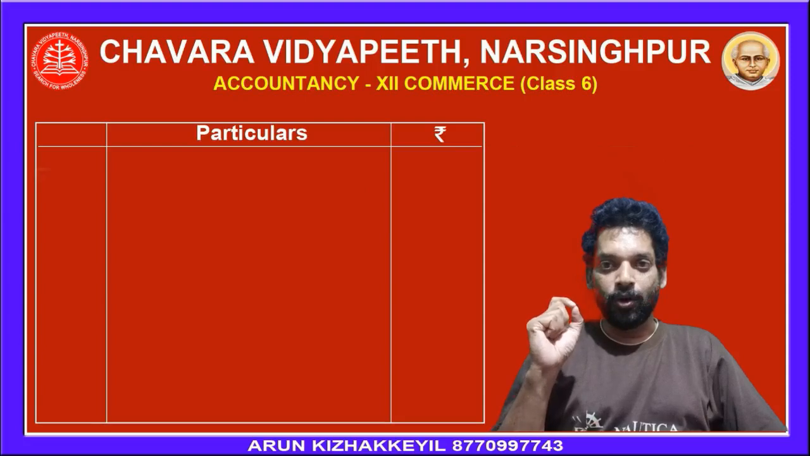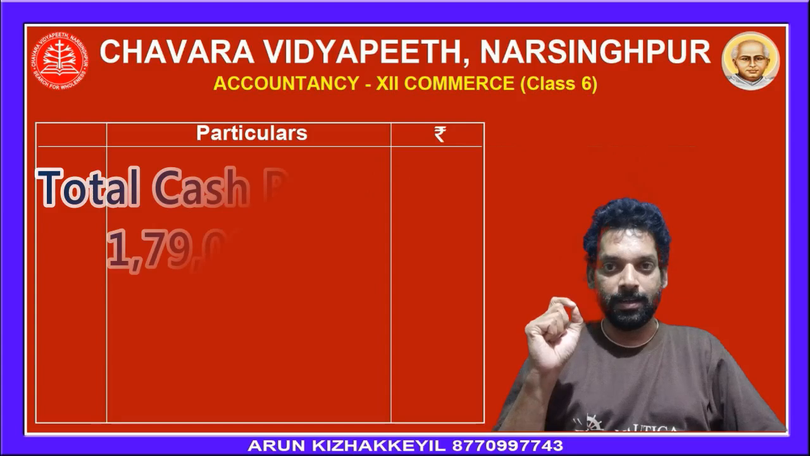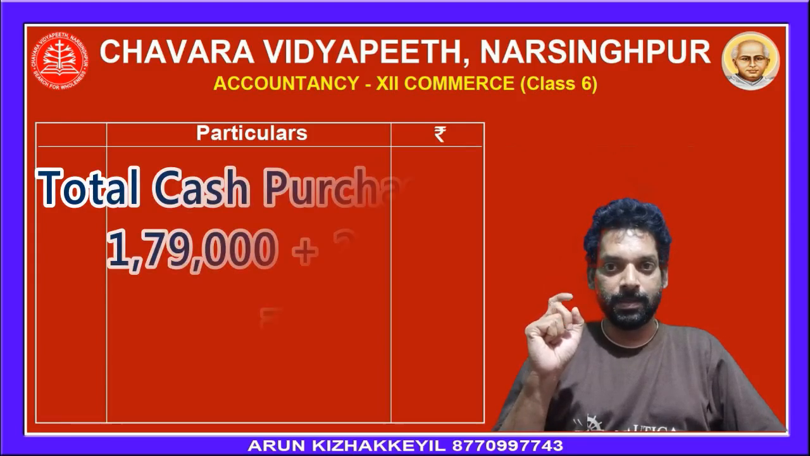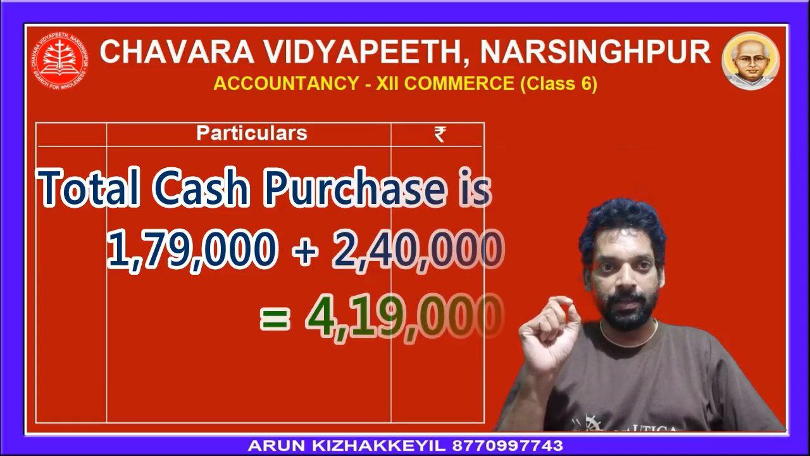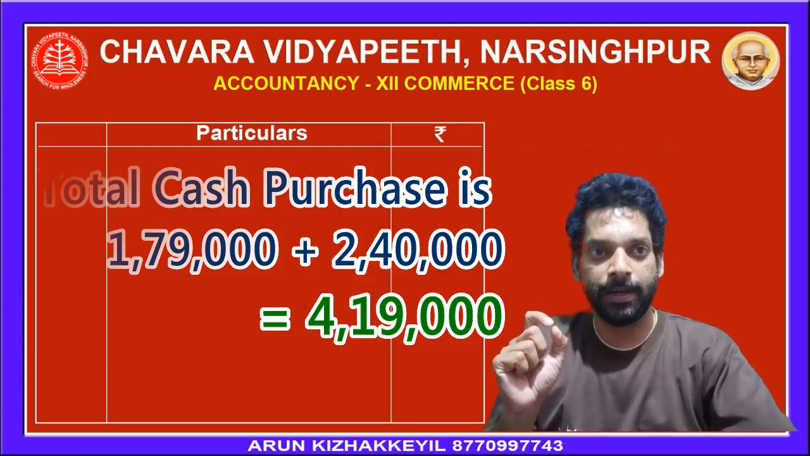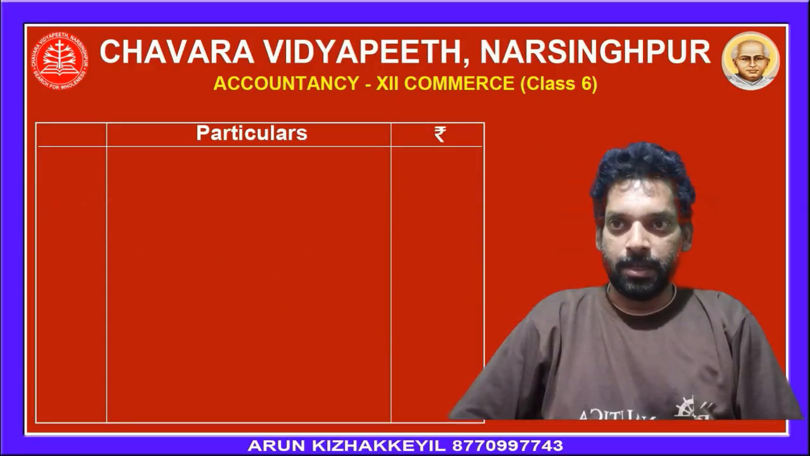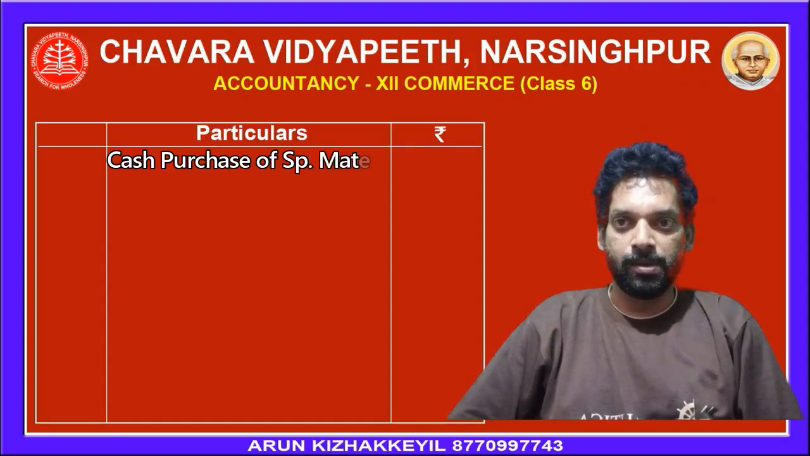Start with the total cash paid for sports material. Here there are two amounts. One is cash purchase, that is rupees 1,79,000, and cash paid to creditors 2,40,000. So the total of 1,79,000 and 2,40,000 is rupees 4,19,000. Now start the statement. Cash purchase of sports material